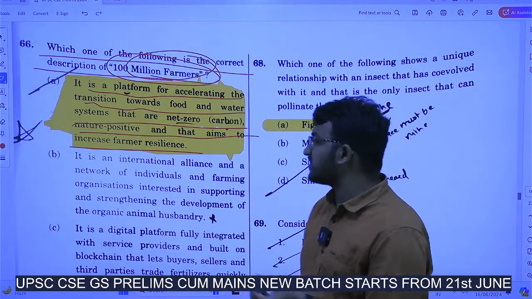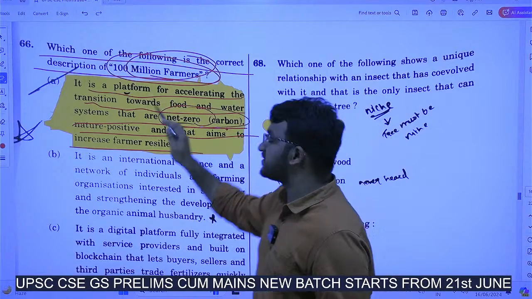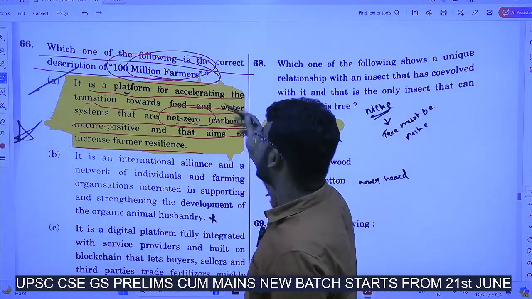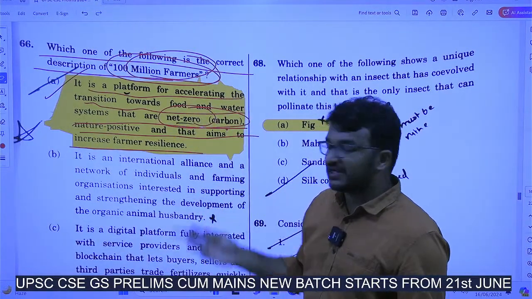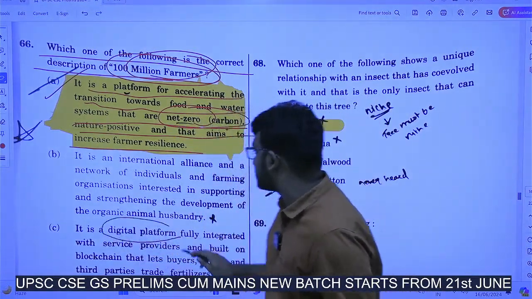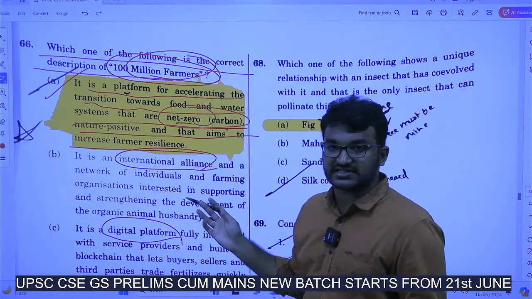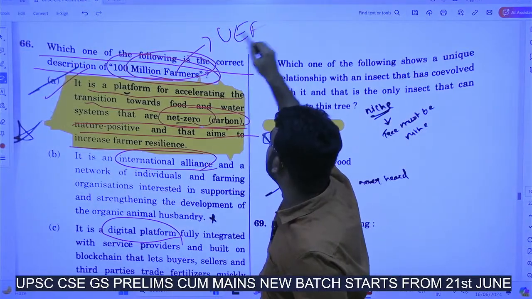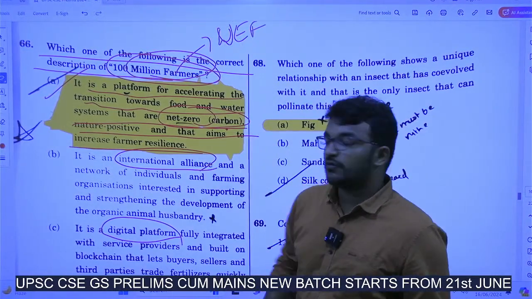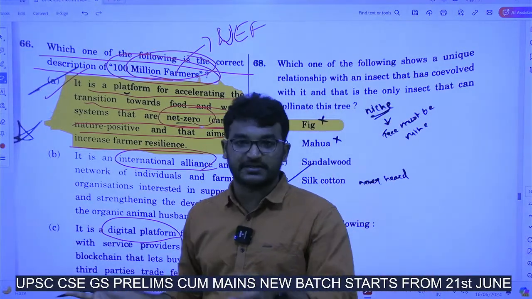Means promoting some sort of sustainable agriculture. Since there is a high focus on net zero, you can go with this option. Answer is A itself. Now 100 Million Farmers, generally digital platform names or alliance names will not be kept like this, right? This 100 Million Farmers is an initiative of the World Economic Forum. It is a platform for accelerating sustainable agriculture.